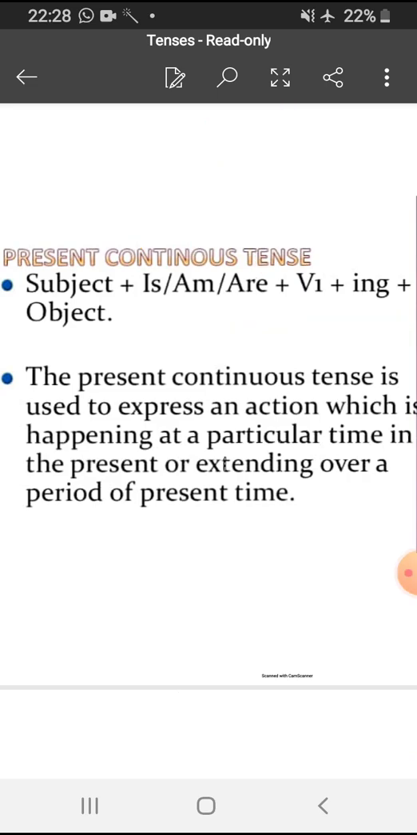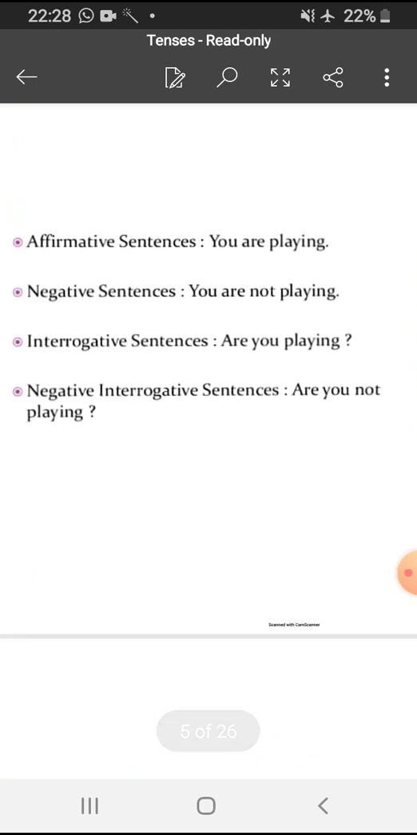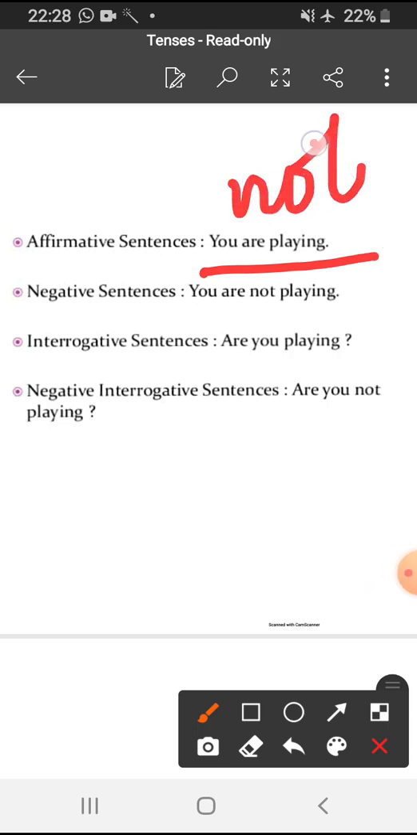Clear, everyone? Now, next you need to remember, if the sentence is in the present continuous tense, how will you convert it into negative, interrogative, and negative interrogative form? Now, here, as I told you, if there is a helping verb, no need to think. You will simply add not to make it negative. So, the sentence will be written as you are not playing, right? Interrogative will be written as are you playing with a question mark.